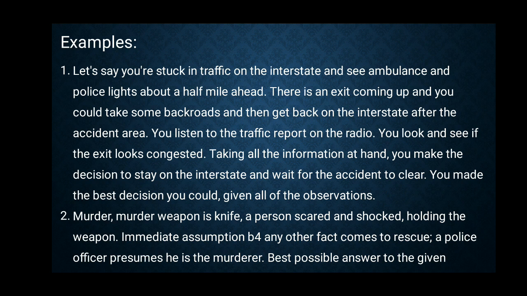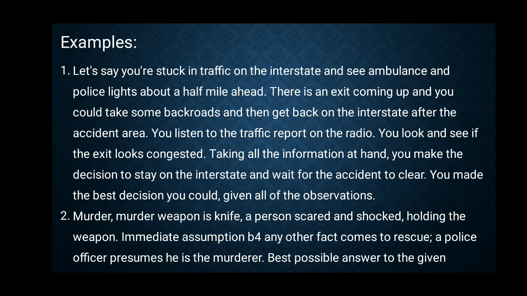Taking all the information at hand, you decide to stay on the interstate road and wait for the accident to get clear. Here what you're doing is making the decision which is best possible basing on all the observations that are available. In such a daily life scenario, it is not necessary to have all the information, but whatever information is available at hand, on the basis of that, it is necessary to make a right decision. So here, the process of abductive reasoning helps, where we can make a best guess that this might be the scenario, thus we should stay back or we should go on.